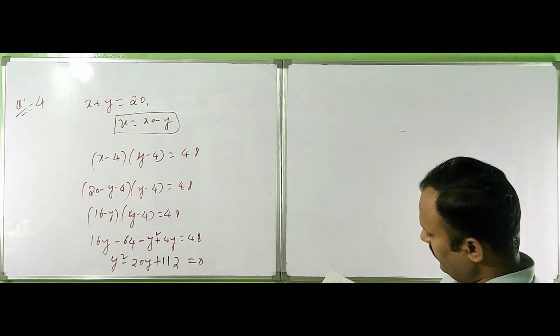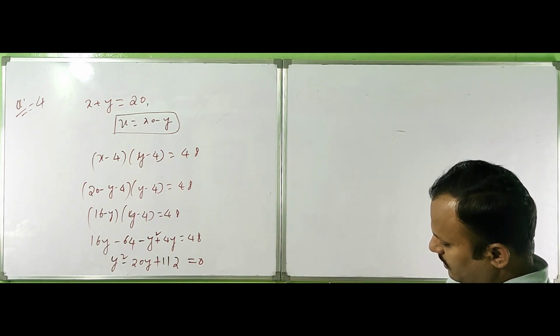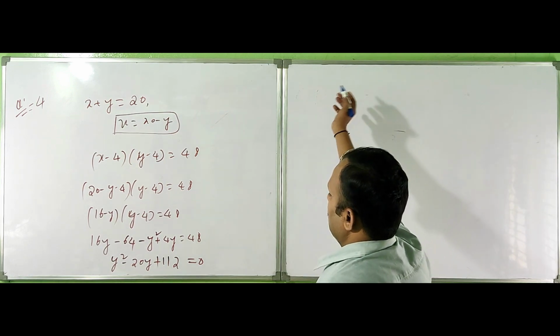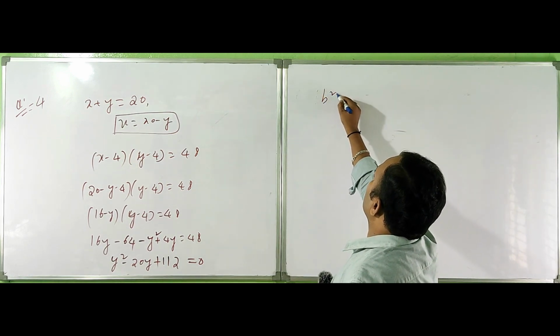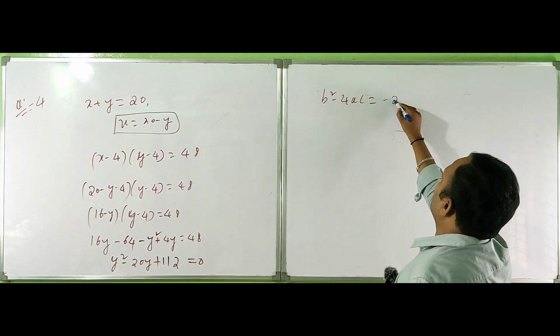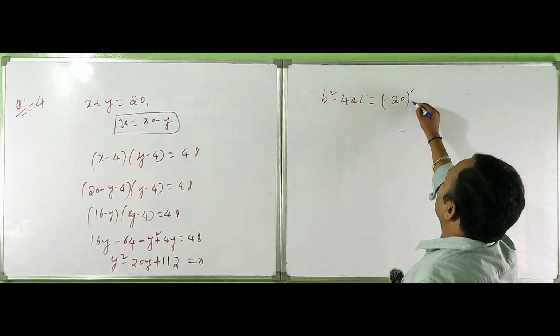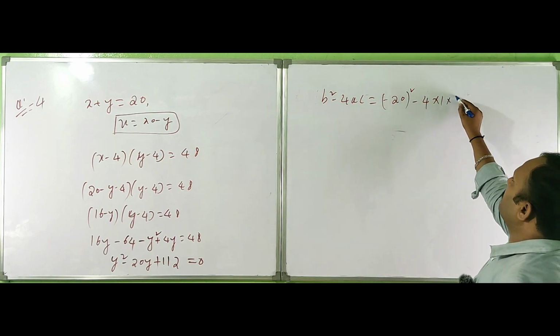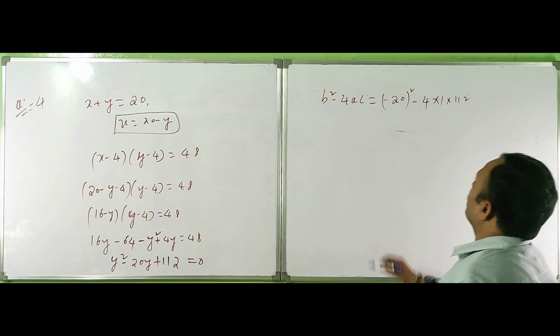If the solution is possible, just check the discriminant here. Discriminant b square minus 4ac is equal to minus 20 whole square minus 4 into 1 into 112.